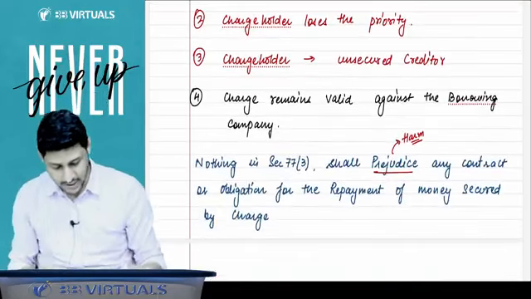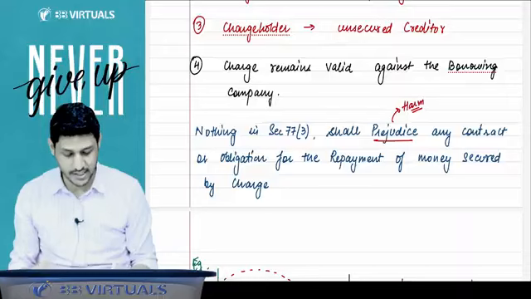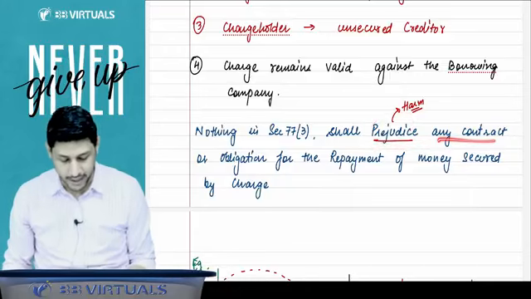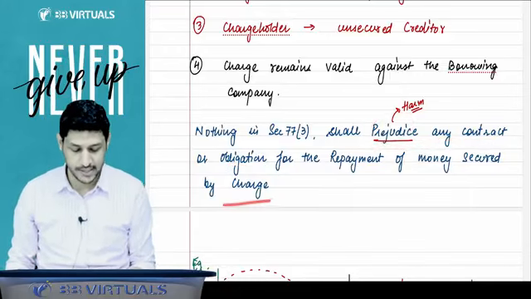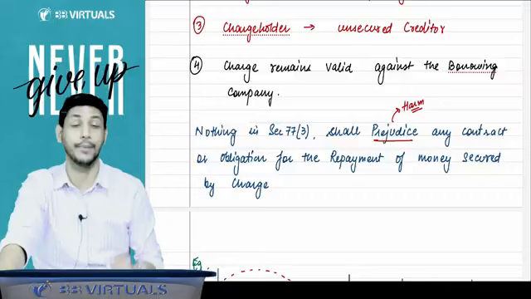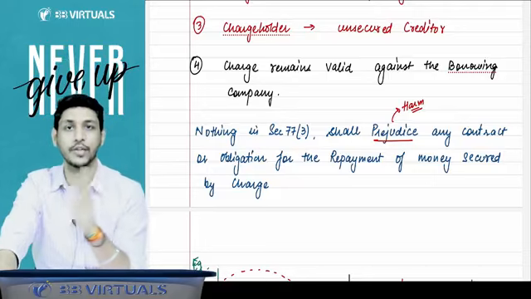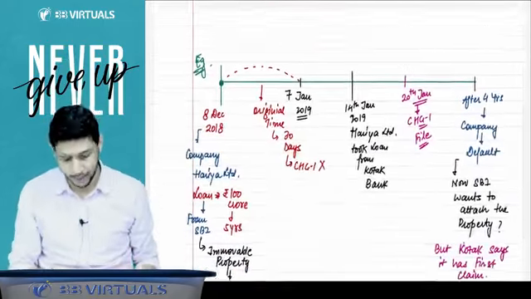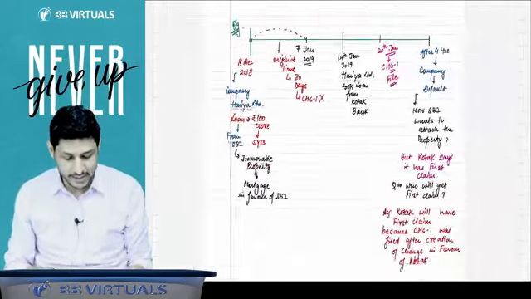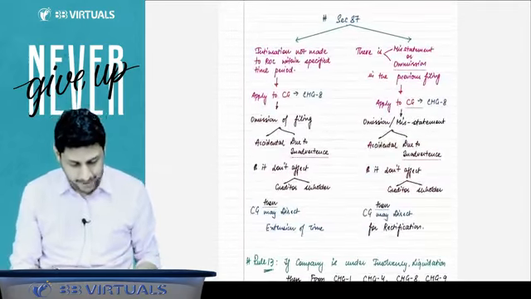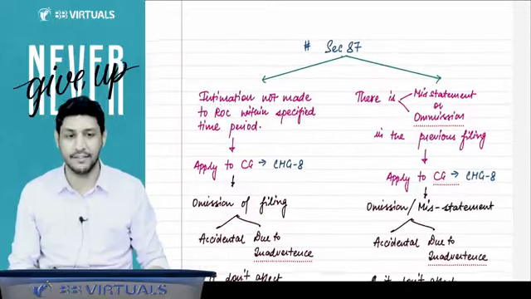So all these provisions of section 77, subsection 3, shall not prejudice any contract or obligation for the repayment of money secured by charge. The charge will become void, but your obligation remains intact. You have to pay. Your obligation to repay will be there. That is not becoming void. You can read this example, that will help you, but I have explained it to you right now. And section number 87 says that.